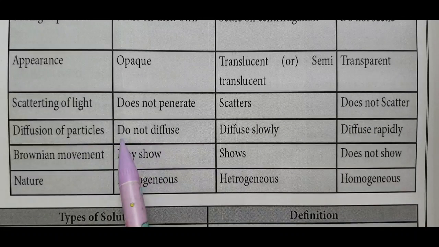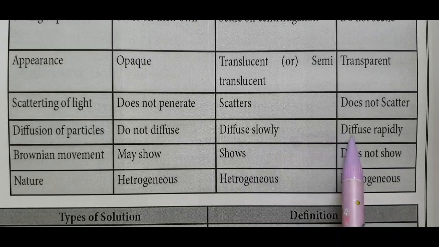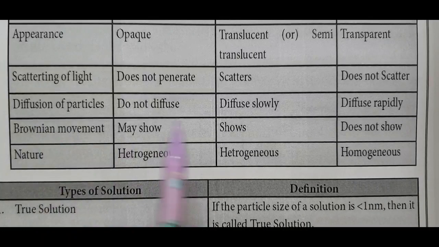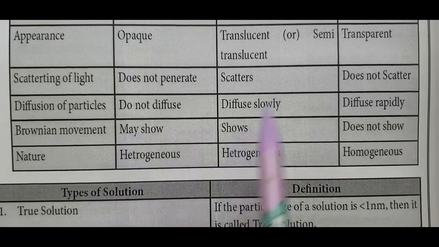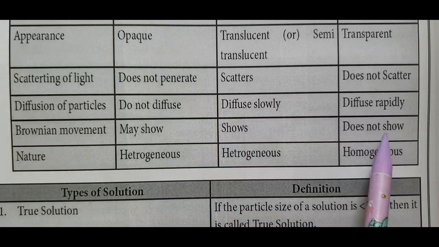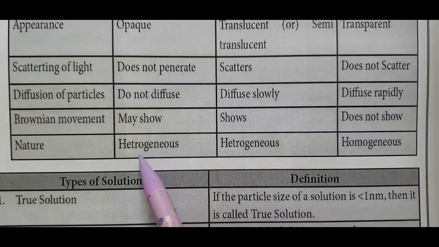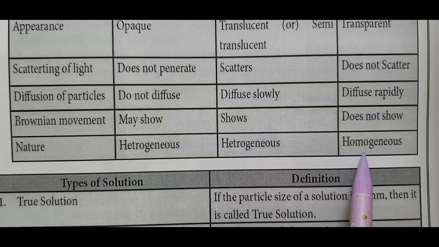Diffusion of particles: when filtered, the suspension's solute particles do not diffuse. Colloidal particles diffuse slowly, but in a solution they diffuse speedily, rapidly. Brownian movement of colloidal particles, observed by Robert Brown: suspension may show, colloid shows, solution does not show. The particle is not always moving. Nature: suspension is a heterogeneous mixture, and colloidal solution is also heterogeneous, but solution is homogeneous.